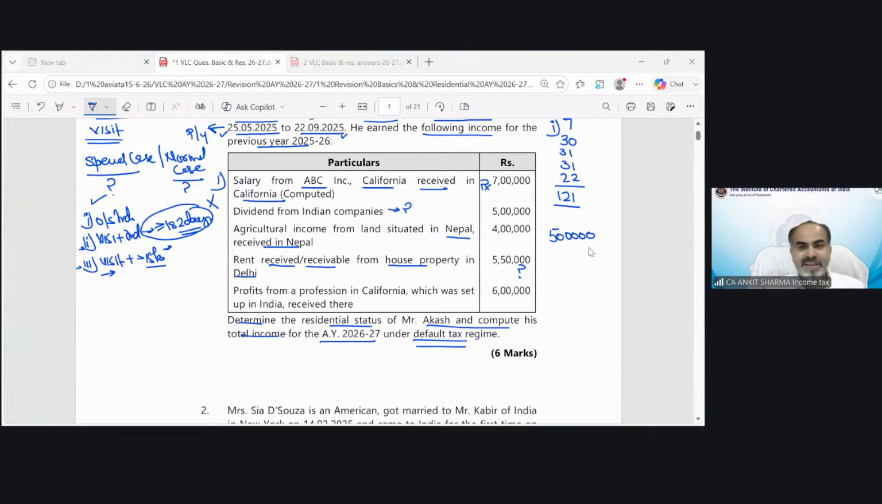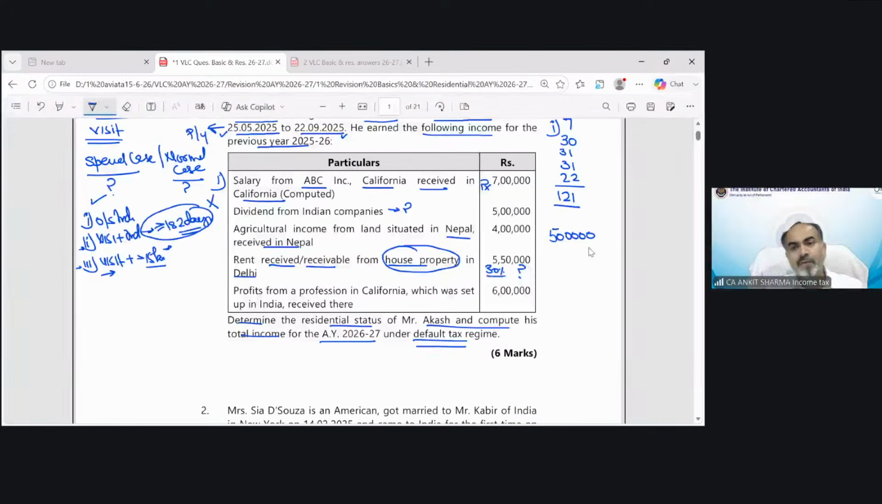You cannot consider the full 5,50,000 because this is for income from house property. We need to take the net taxable income. So in case of income from house property, 30% would be the statutory deduction. So we can consider 70% for the purpose of Indian source income. That would be 3,85,000. Clear? Now the last one.